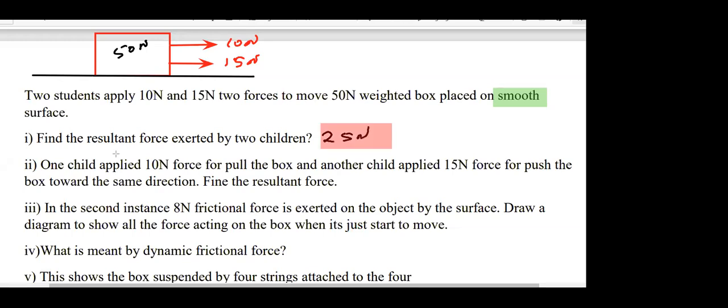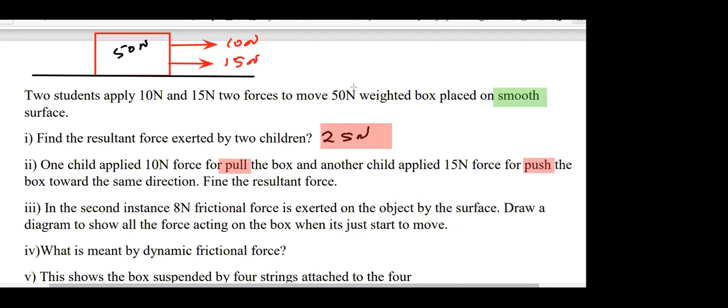One child applied 10 Newton force to pull the box, another child applied 15 Newton force to push the box towards the same direction. Find the resultant force exerted by the two children. It's the same question, no? Pulling and pushing, this is different. Yeah, sorry, the same thing but direction opposite. Please highlight these two active words. 10 Newton pulling and the other one pushing.